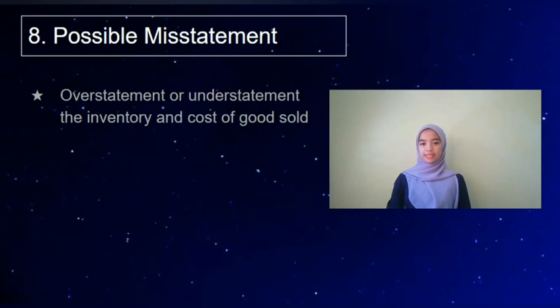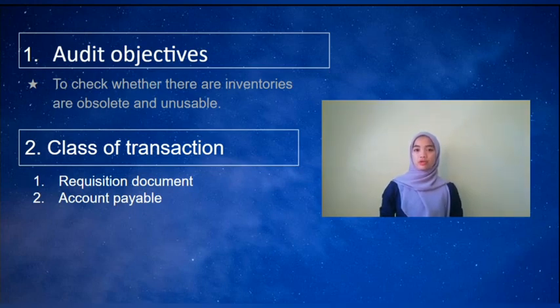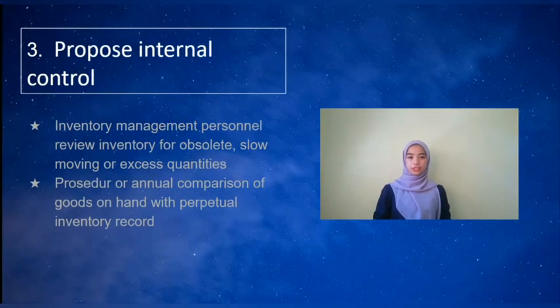Lastly is possible misstatements, which is overstatements or understatements of the inventory and the cost of goods sold. Next is realizable value. The objective of this assertion is to check whether there are inventories that are obsolete and unusable. The class of transaction is requisition document and accounts payable. The proposed internal control is first, inventory management personnel review inventory for obsolete, slow-moving or excess quantities. And the second is the procedure of annual comparison of goods on hand with the perpetual inventory record.